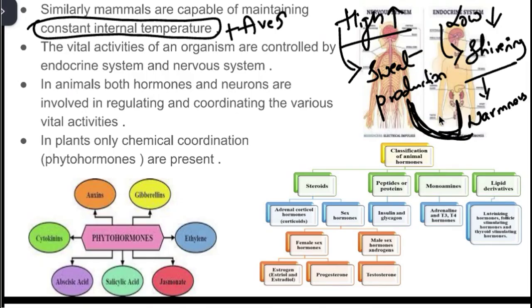Now let's look at how the body controls vital activities. So this control and coordination happens with the help of two major systems called the endocrine system and the nervous system.